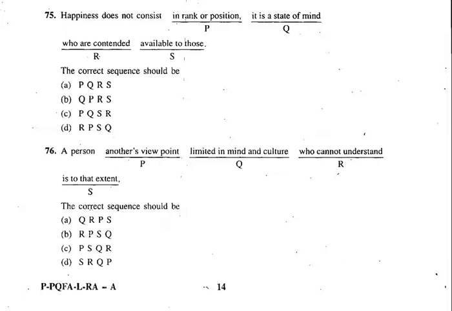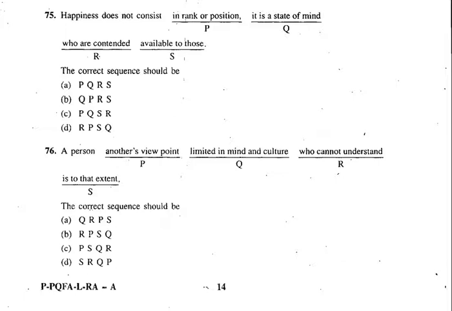But remember one thing. Here the verbal phrase is "consist". Consist will always follow with what? Which preposition should come after consist? It is "in". If that is the case, happiness does not consist in. "In" is there only in P. Happiness does not consist in rank or position. Where P starts, it's option A or option C, because both options start with P.